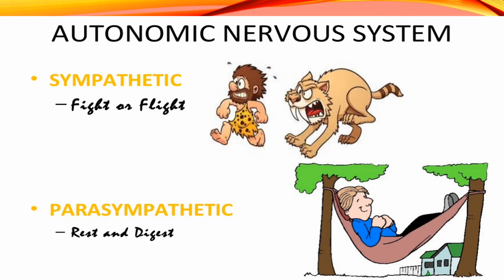Why it contracts? Because it will allow us to void. So when we rest, that's the time we can feel the urge to void or maka-feel tayo na pumunta ng CR, mag-ihi, or magtae. So that is the parasympathetic rest and digest.